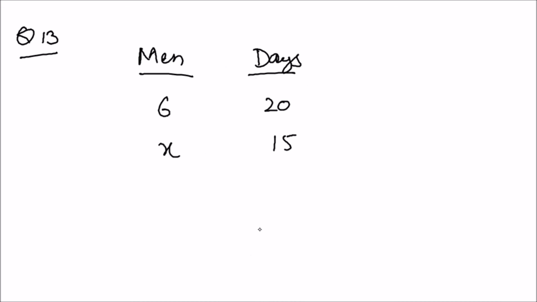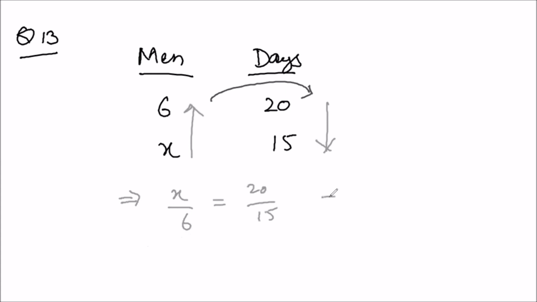So again, we will put sign of inverse, because if we increase men, the number of days decrease. So we will move from head to tail. Five fours are, five threes are, three twos are, and eight.